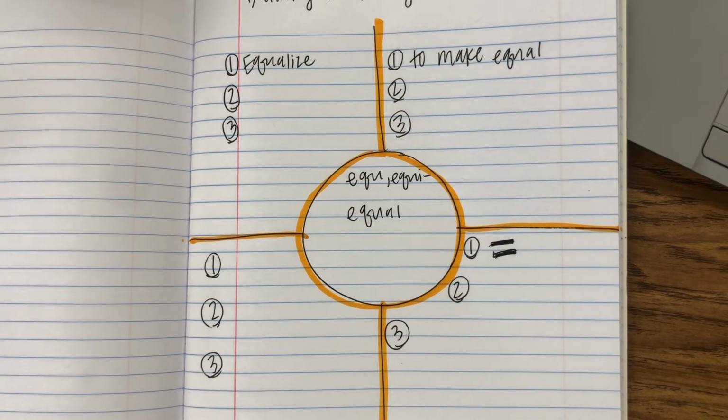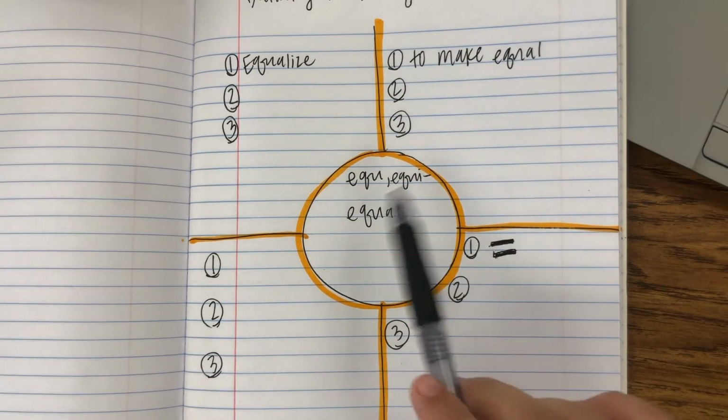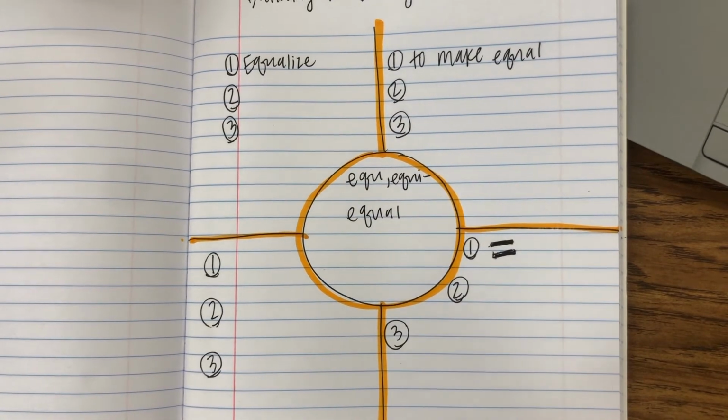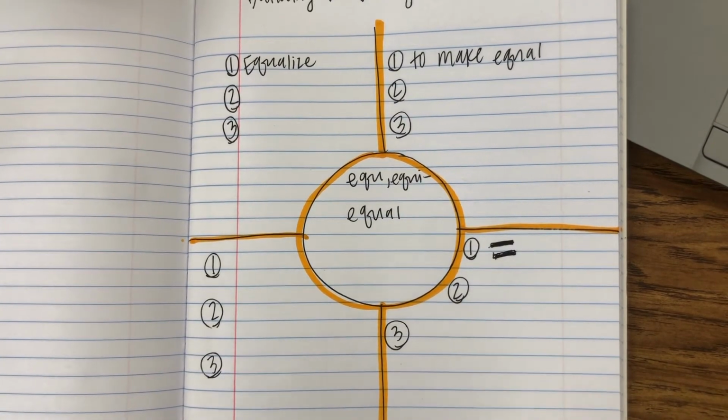Our root for this week, or our prefix, I guess I should say, is equa or equi, which means equal. So all of our words are going to relate to that meaning, equal, okay? Our first word is equalize. So equalize means to make equal, right? I bet you can guess that because of what our prefix is.